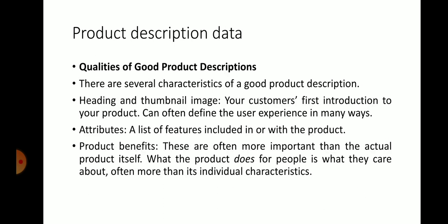What are the qualities of good product descriptions? Look into that. There are several characteristics of a good product description. Heading and thumbnail image: your customer's first introduction to your product can often define the user experience in many ways. Attributes are nothing but the good characteristics, a list of features included in or with the product. Product benefits are often more important than the actual product itself. It shows what the product does for people and what they care about, often more than its individual characteristics, right?